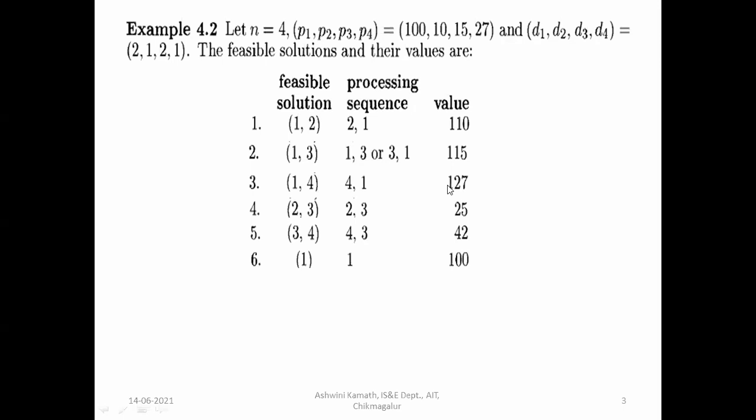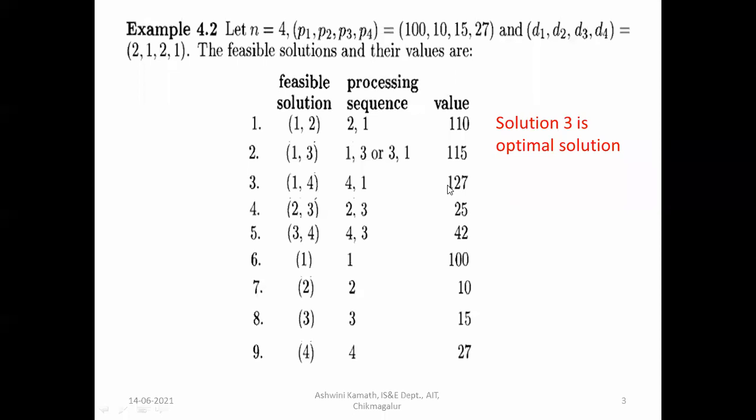I can execute only one job in the first slot, 100. I can execute only the second job, for example, that is only once, in the first slot itself. So it is 10. Only the third job I can execute, in the first slot itself. So it is 15. Only the fourth job can be executed, so it is 27. These are the feasible solutions. So it is the subset paradigm. Okay, it is the subset paradigm.